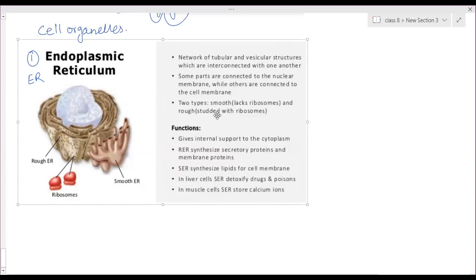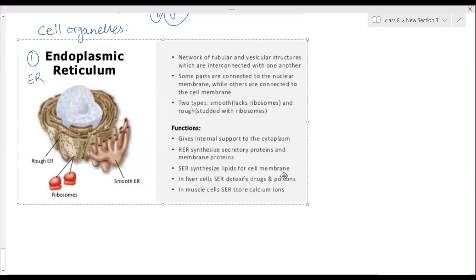There are two types, smooth and rough. Smooth lacks ribosomes; rough is studded with ribosomes. Function: gives internal support to the cytoplasm. RER synthesizes secretory proteins and membrane proteins, so different types of proteins are secreted by RER. SER synthesizes lipids, that is fats, for the cell membrane.